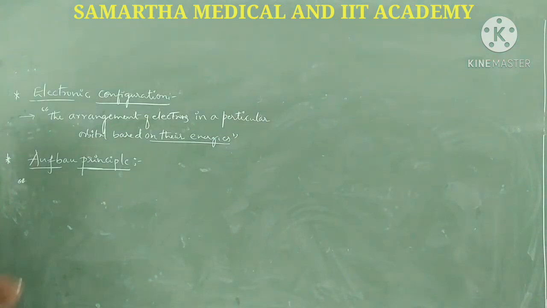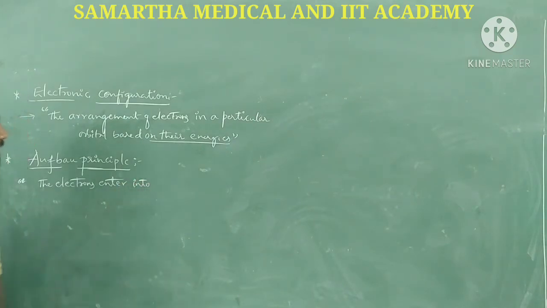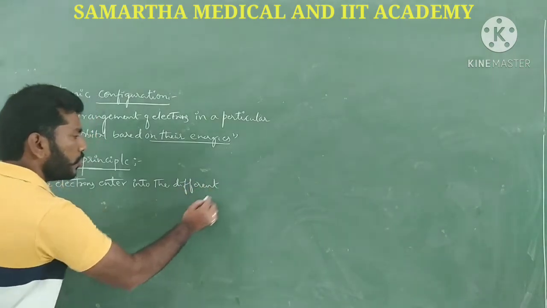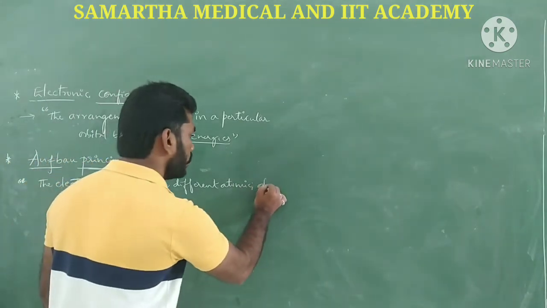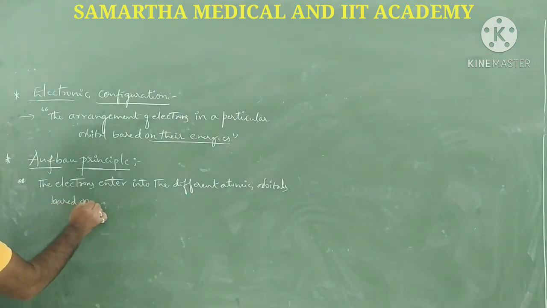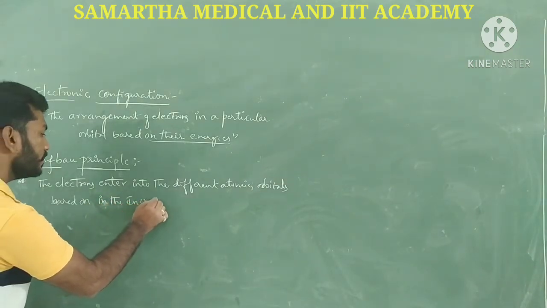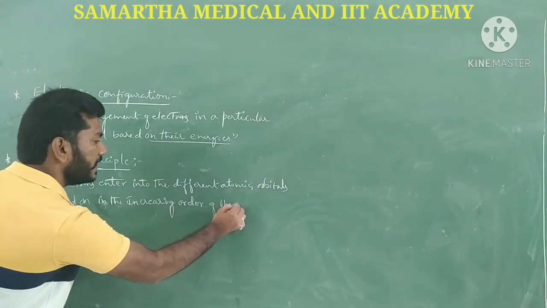So let's go with the statement: the Aufbau principle says that electrons enter into the different atomic orbitals, that is S, P, D, F, in the increasing order of their energy.